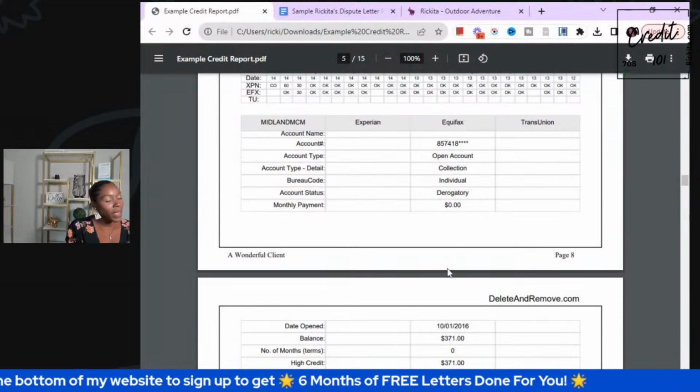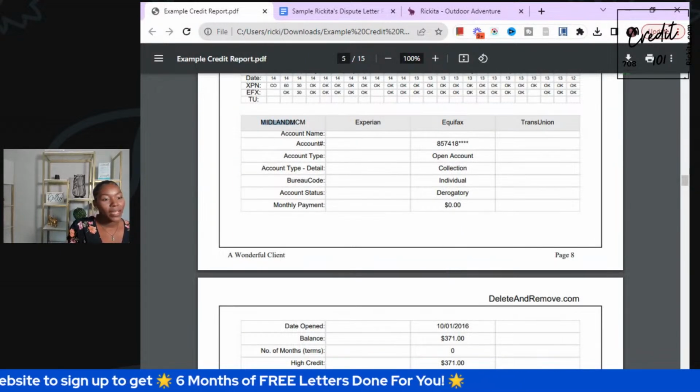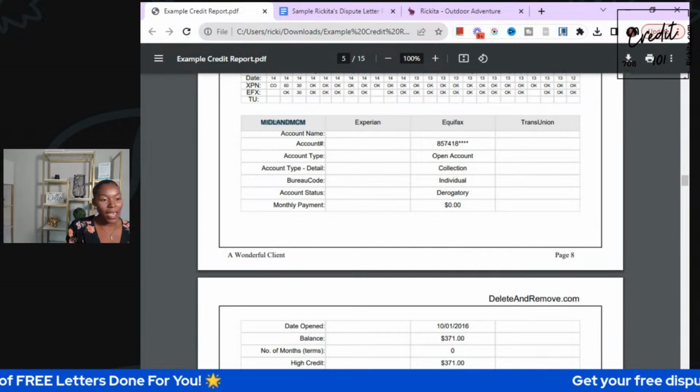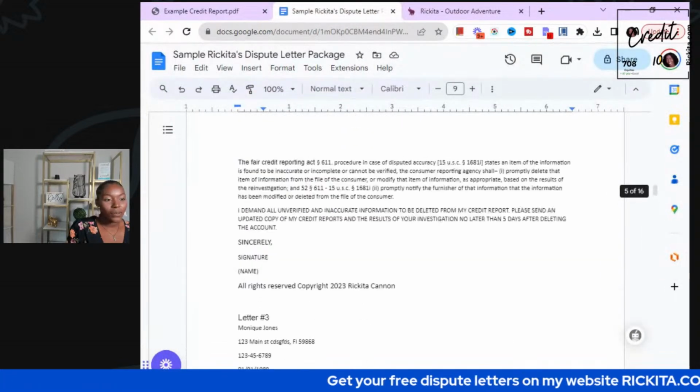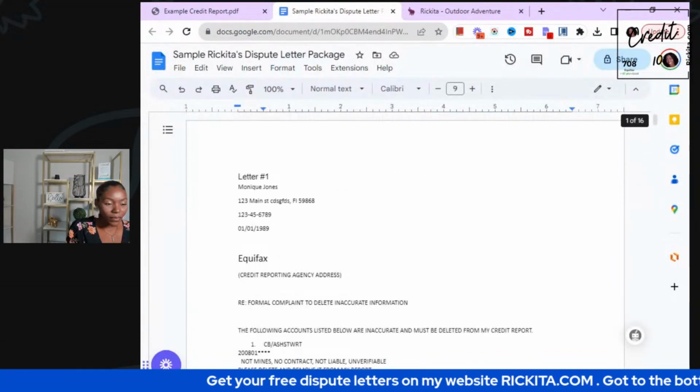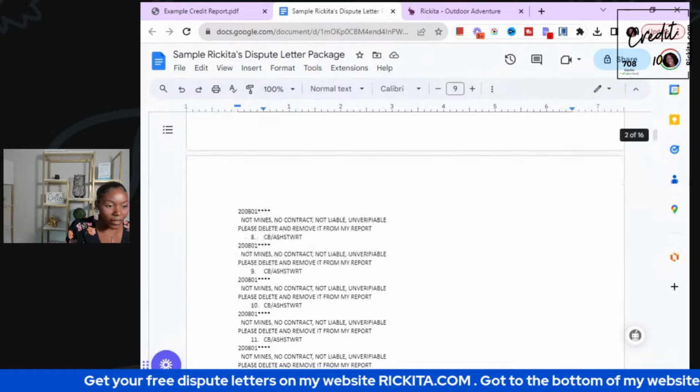Now look, this was only on Equifax, so we're only going to copy this one to Equifax, and this is a collection. All collections, I don't care what it's saying, we need to add it to get it deleted. Period. It needs to be gone. Okay, so let's go up to Equifax and add it to our Equifax letter.